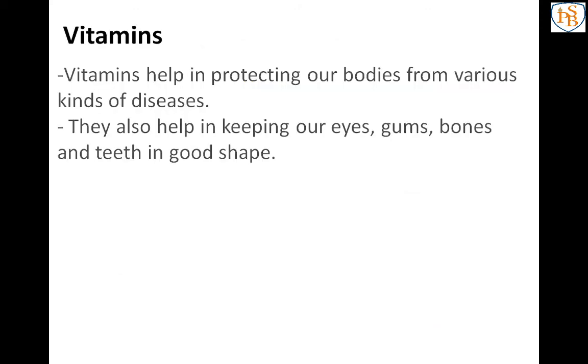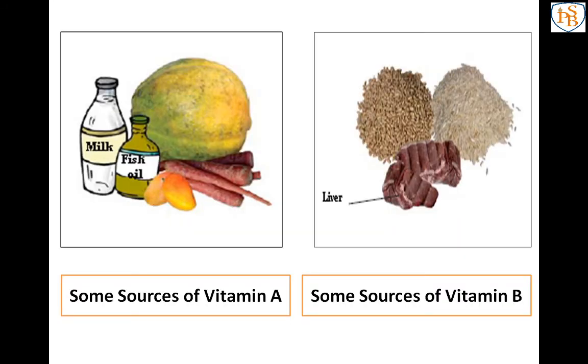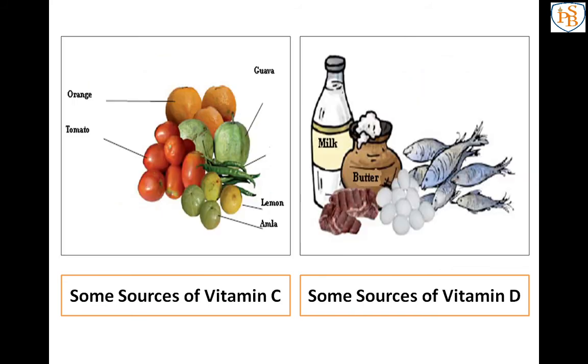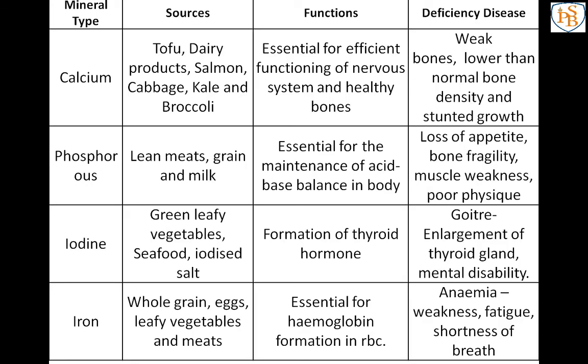Next, we have learned about the vitamins and minerals that are known as protective foods. See the table, one by one we have discussed that. Still, if you have any doubt, you can ask in the comment box. See the sources of different kinds of vitamins, that is vitamin A, B, C and D. Next, we have learned about the minerals, same as the vitamins, known as protective food. Then 5 minerals are there, that is calcium, phosphorus, magnesium, sodium and potassium, that also protect our body from different diseases.